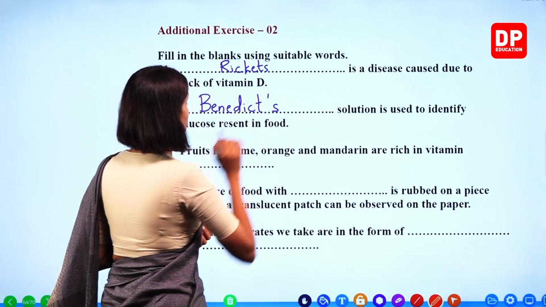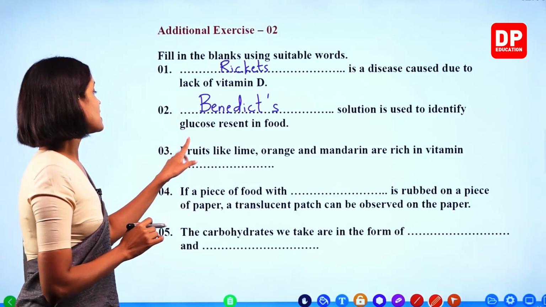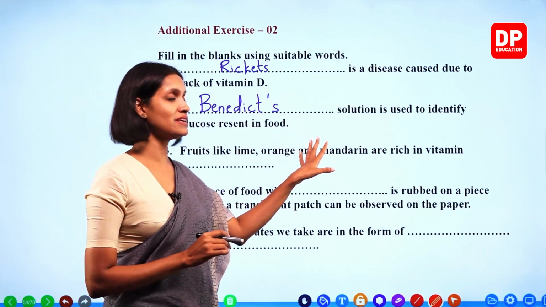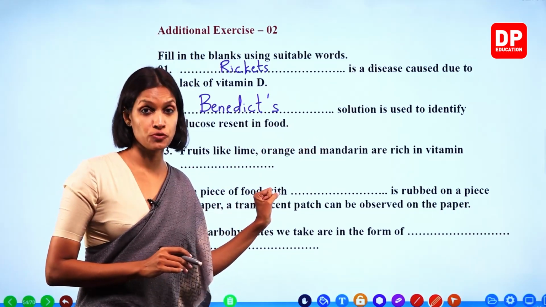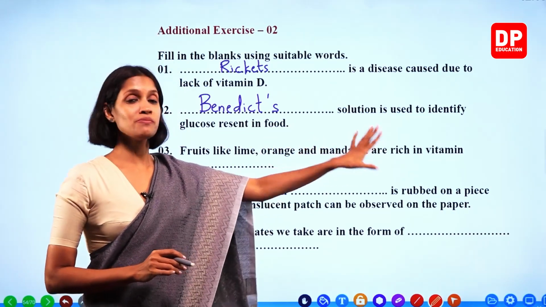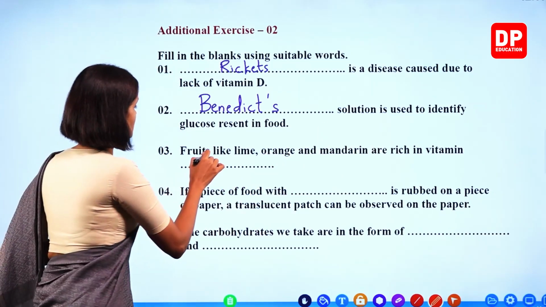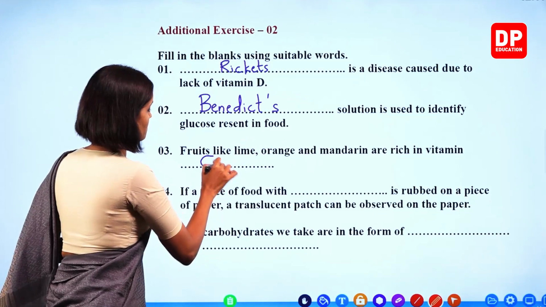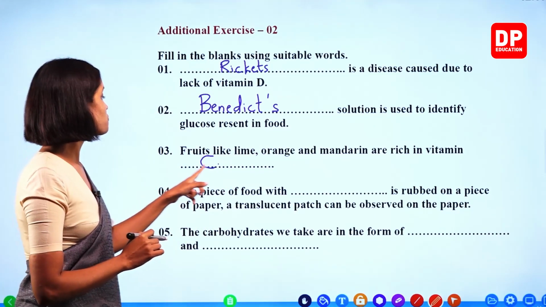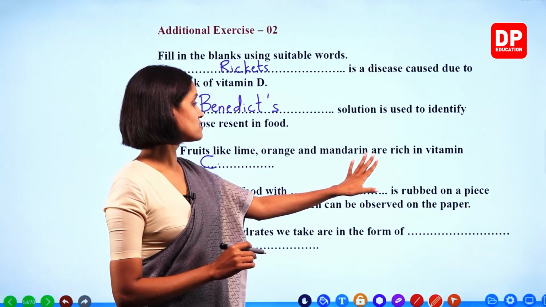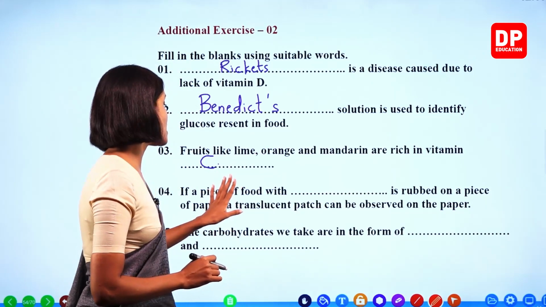Fruits like lime, orange and mandarin, these are known as citrus fruits, okay? Rich in vitamin. What is the main type of vitamin present? Vitamin C.